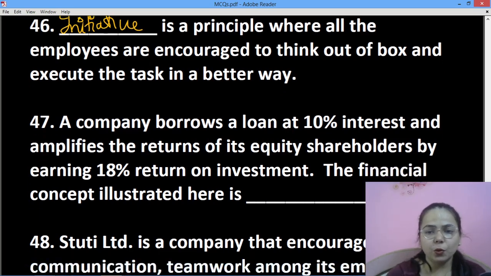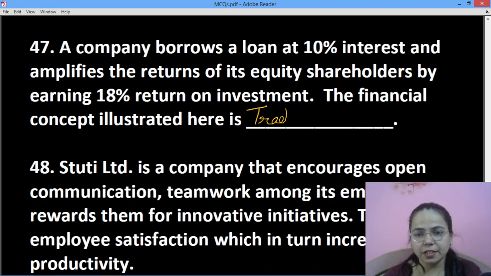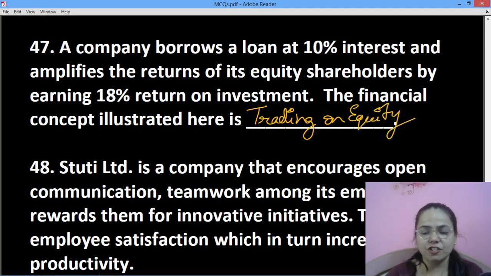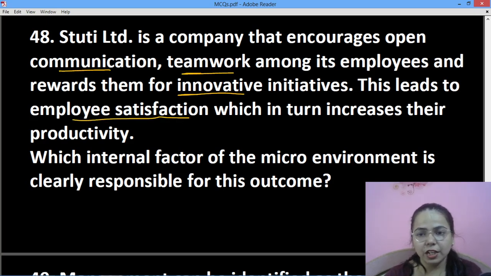A company borrows a loan at 10% and amplifies the return of its equity shareholders by earning 18% return on investment. The financial concept illustrated here is trading on equity, or you can use the term financial leverage also. Stuti Limited is a company that encourages open communication, teamwork amongst its employees and rewards them for innovative initiatives. ठीक, communication, teamwork. This leads to employee satisfaction, which in turn increases the productivity. Which internal factor of macro environment is being responsible here?